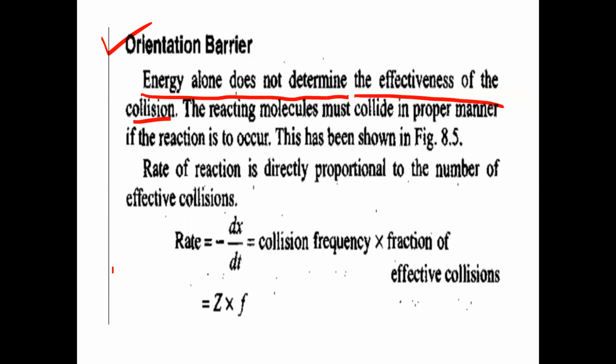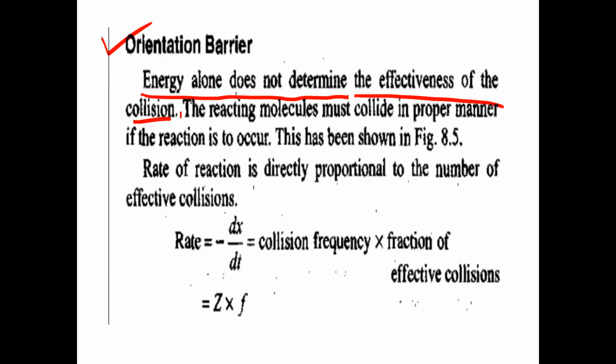Now only effective collisions will convert the reactants into products. They are called fruitful collisions. For any collision to be effective, energy alone does not decide the rate of reaction. The effective collisions occur when the molecules cross the energy barrier and also the orientation barrier. Both should be cleared.